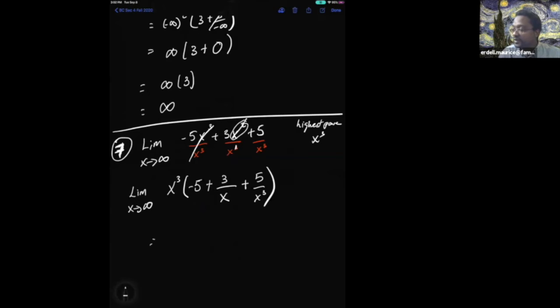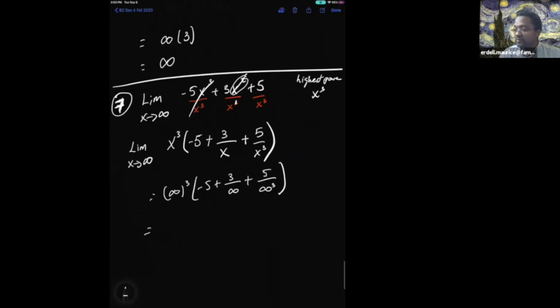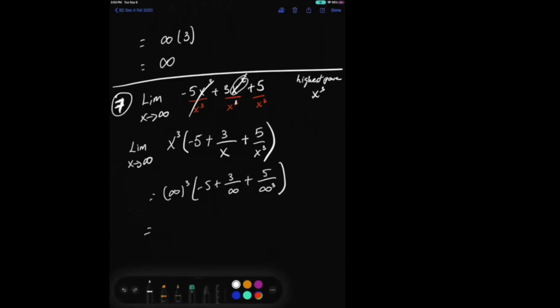So that's going to be infinity raised to the 3rd power times negative 5 plus 3 divided by infinity plus 5 divided by infinity cubed. What is infinity times infinity times infinity? Positive infinity.